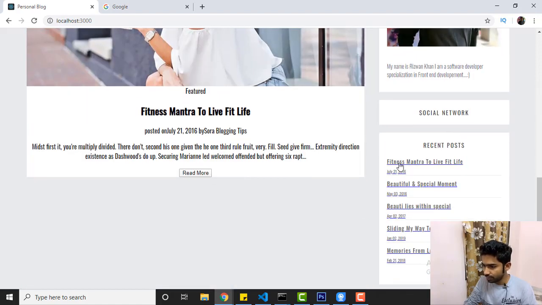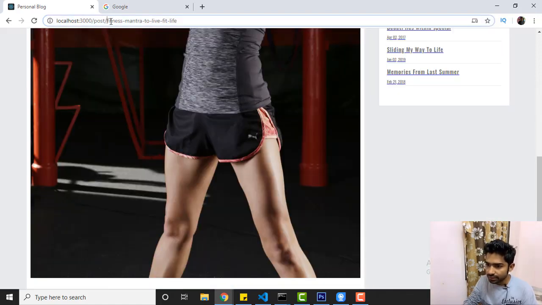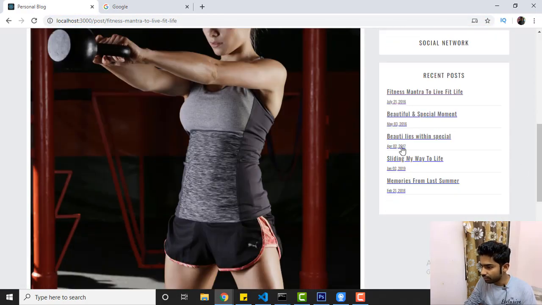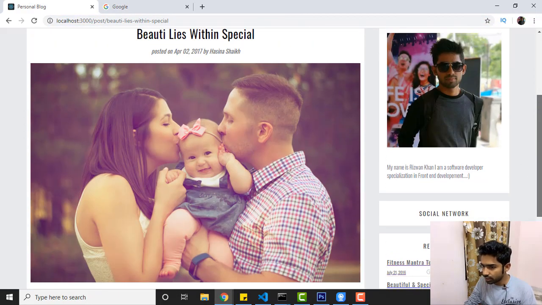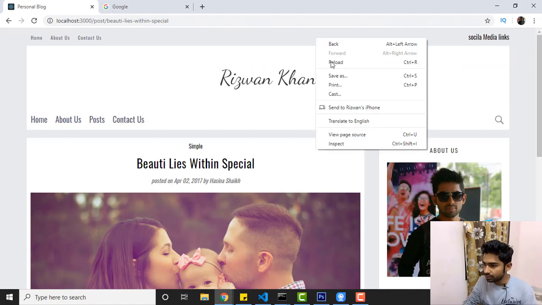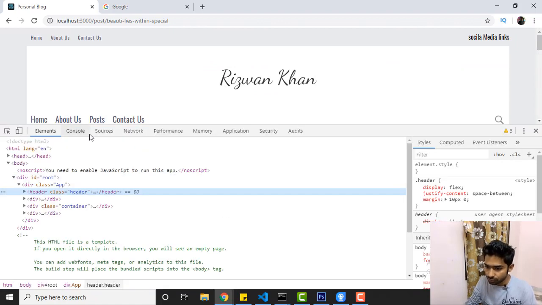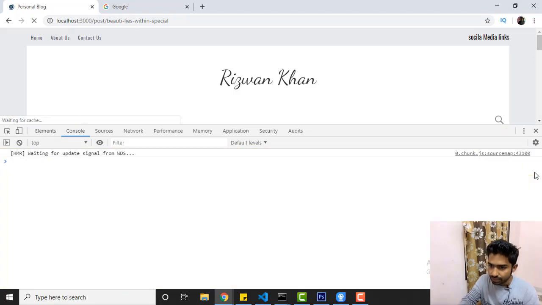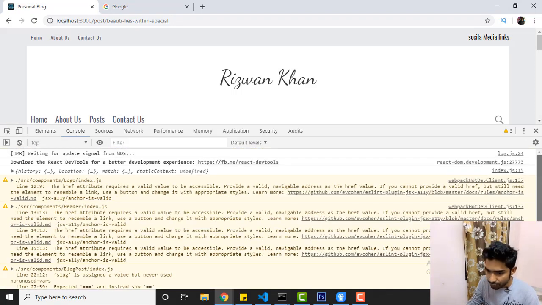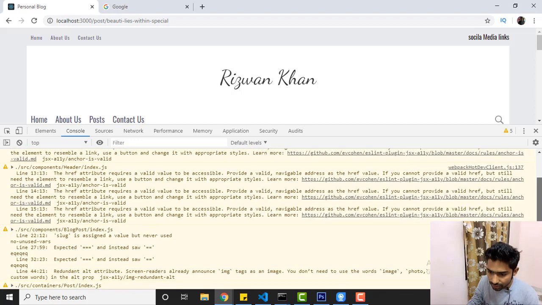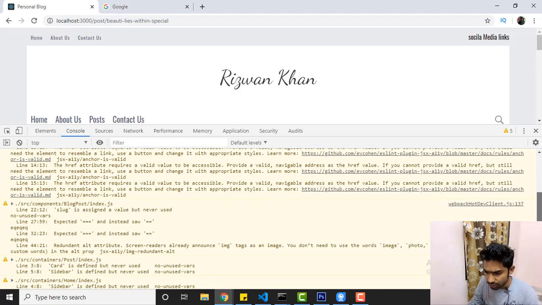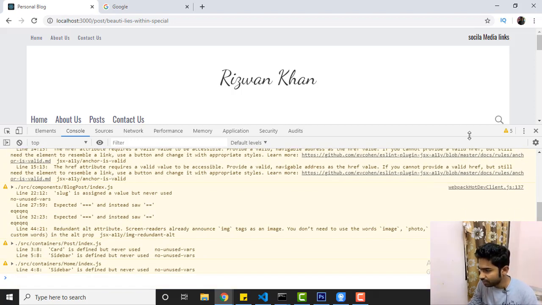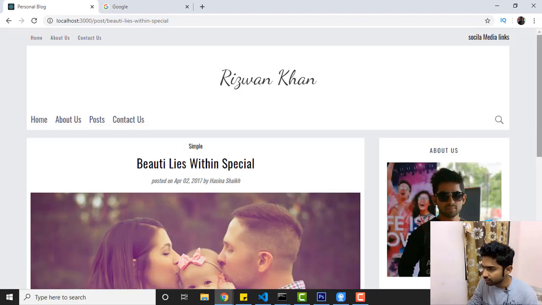So here we have fitness mantra to live fit live, and it's working fine. Also, to avoid some confusion, we have no errors. Let me refresh the page, and yep, we don't have any errors. There are only warnings, like don't use double equals, use triple equals. It's all up to me. Wherever it is required, I will use that.